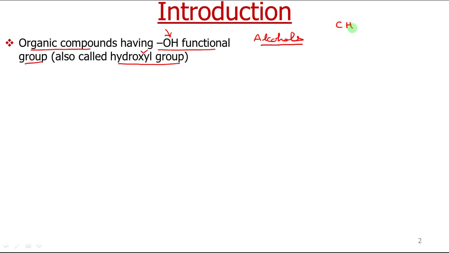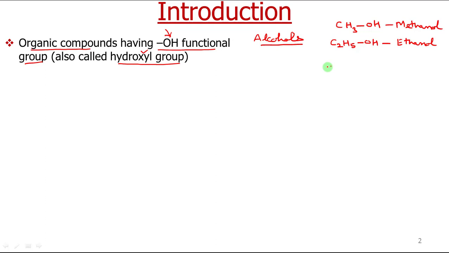A very simple alcohol will be CH3OH. It is called methanol. How they are named, we will discuss in our next lecture about nomenclature of alcohols. Today I am just writing some structures of alcohols. Second, these are very simple alcohols, C2H5OH, this is called ethanol.